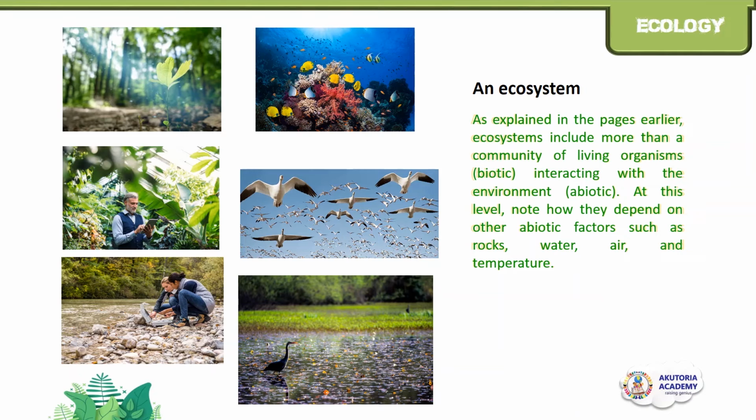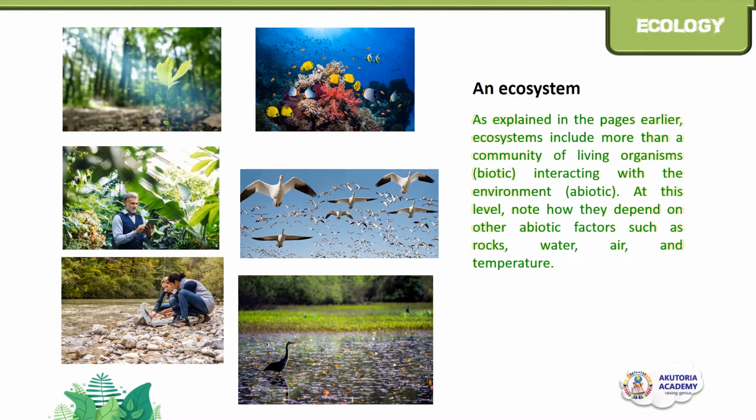In this level, we consider how living things interact with non-living things in their environment. For example, how humans interact with water, how fishes and birds interact with water, how we all interact with air, how we interact with soil. These are non-living things in our environment and we are interacting with them, and without these non-living things, survival in our environment will be very difficult.